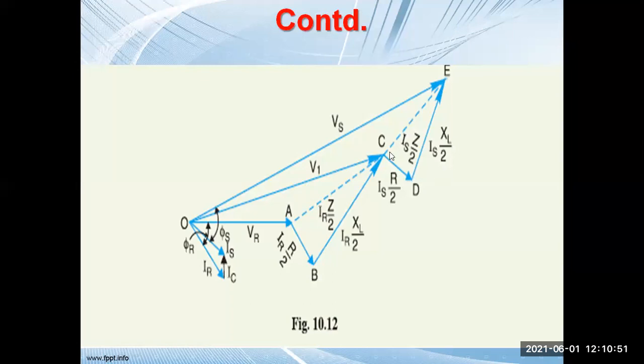If you join these two, this will be IS into Z by 2. Finally, VR plus IR into Z by 2 and IS into Z by 2 together give VS. The angle between VS and IS will be the power factor angle of the sending end. Is this vector diagram clear, or should I draw it on the board?